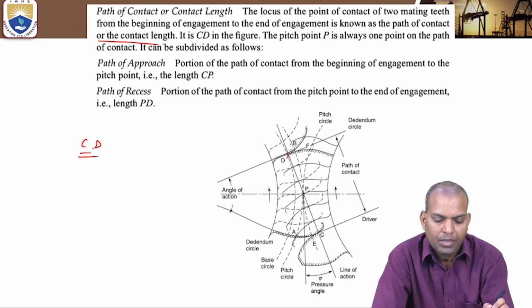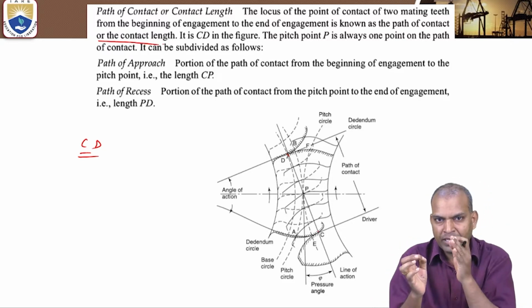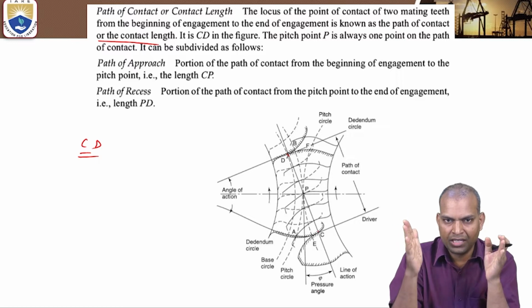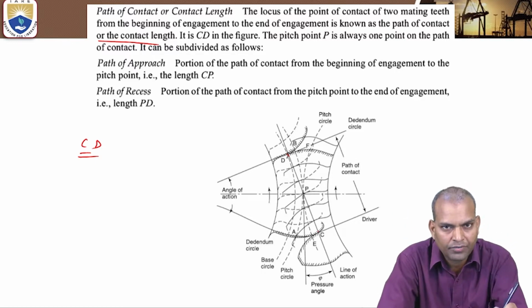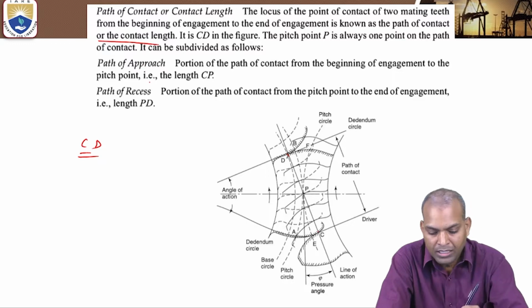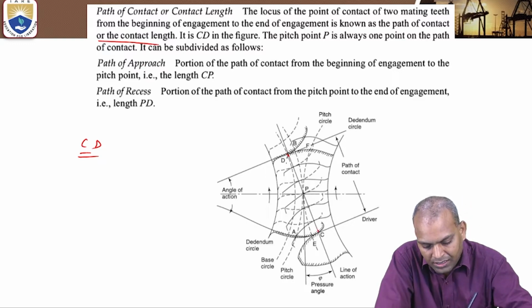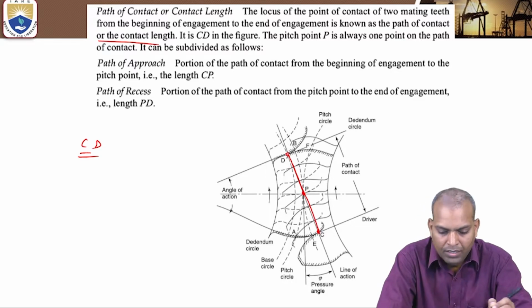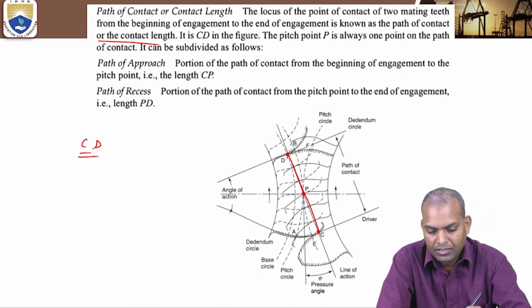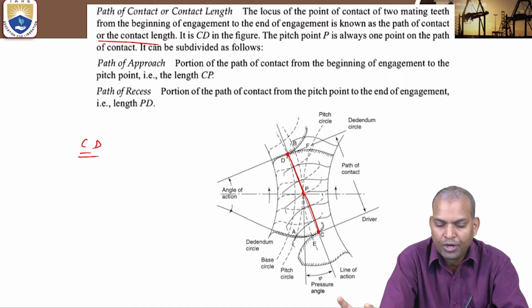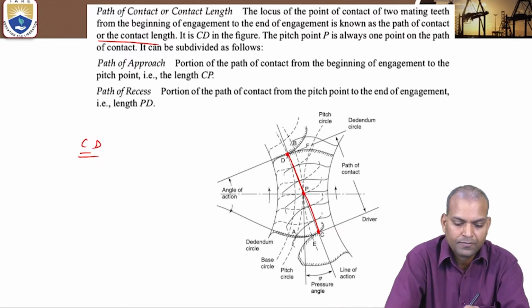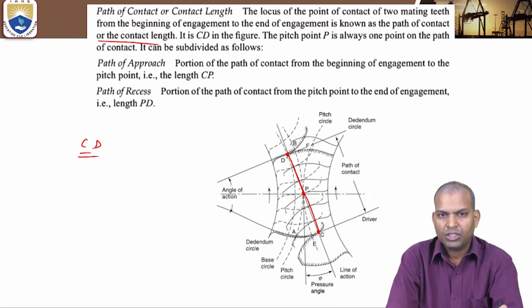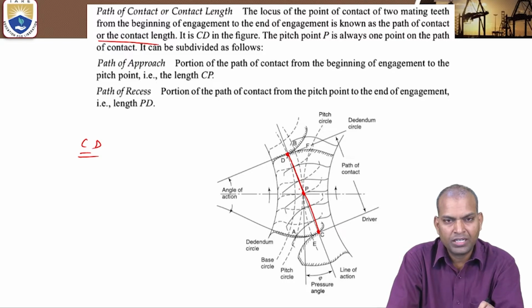From the beginning of engagement to the end of engagement, that distance, that length is known as the path of contact or contact length. In this figure, it is shown as the C to D distance. In between is the point P. The pitch point P is always one point on the path of contact. Only one point, not a number of points.